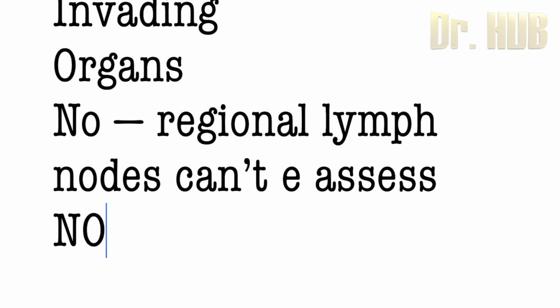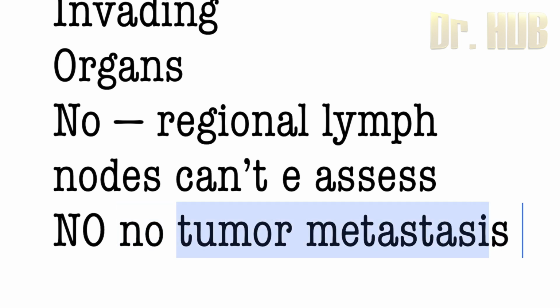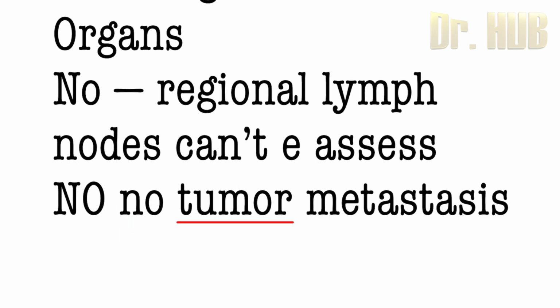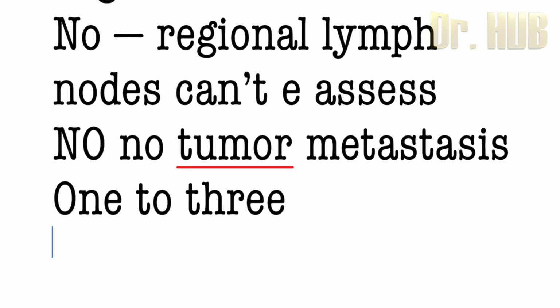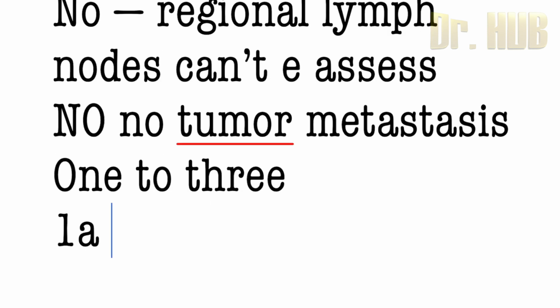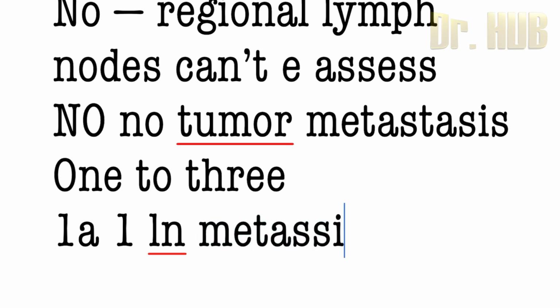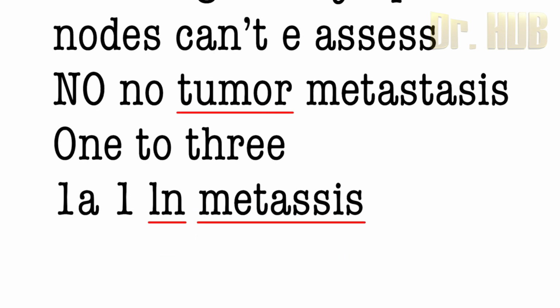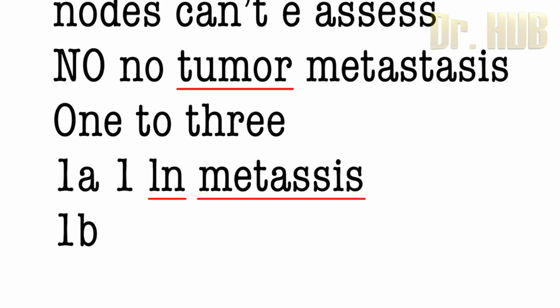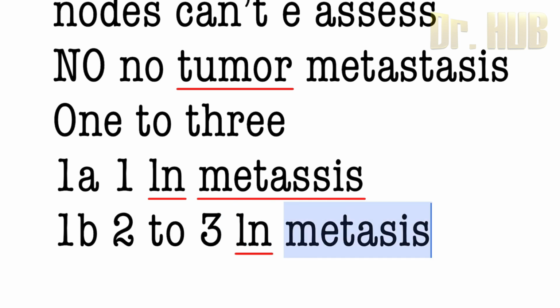What is N0? N0 means no regional lymph node metastasis. Looking at N1, N1 is 1 to 3 lymph node metastasis. N1a stands for 1 lymph node metastasis. Then comes N1b. N1b stands for 2 to 3 lymph node metastasis.